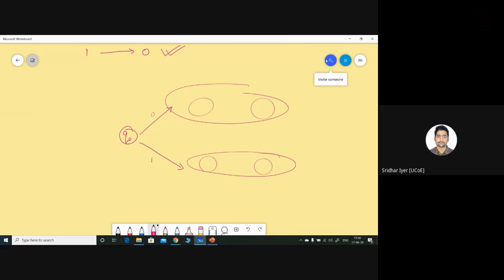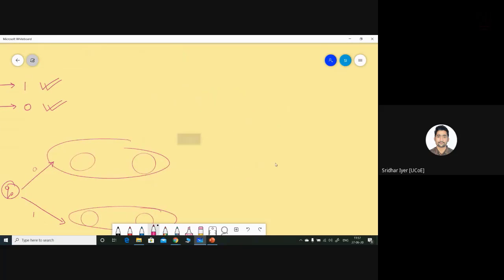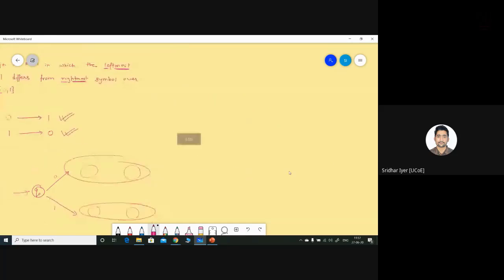Over here, we are starting with Q0. One path will be for accepting the string starting with 0 and ending with 1, and the other will be for accepting the string starting with 1 and ending with 0. So now try to complete this diagram, because the diagram is of utmost importance over here. If you are able to complete the diagram, then you would be able to solve this question further. Okay, so now try to complete this diagram and let me know if you are comfortable doing this.